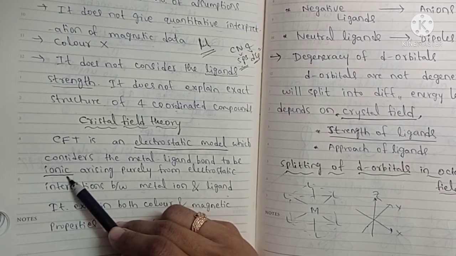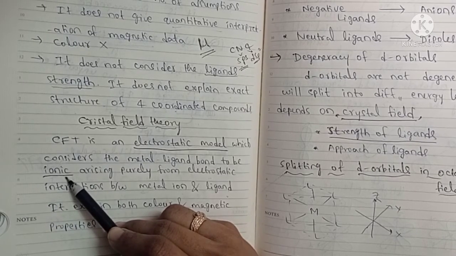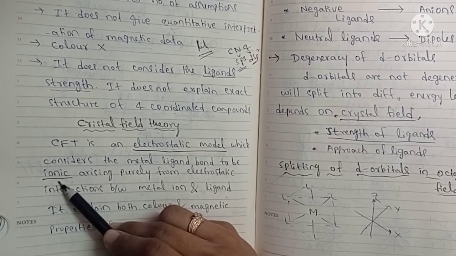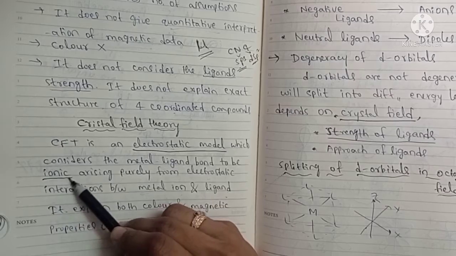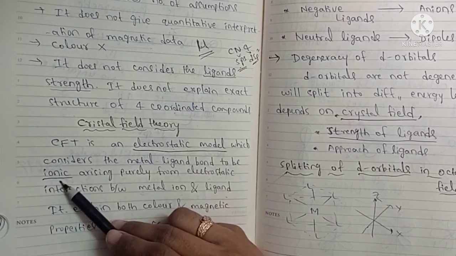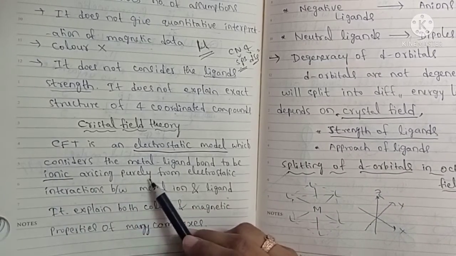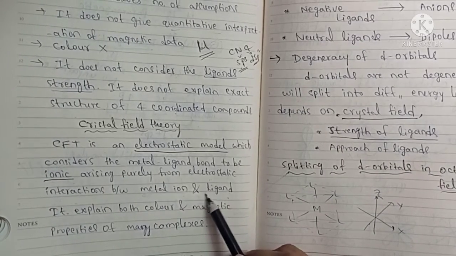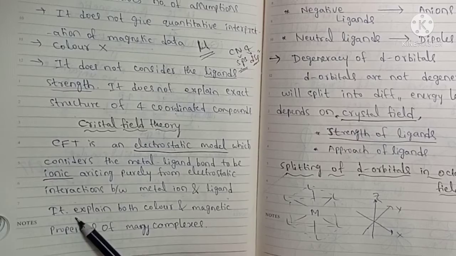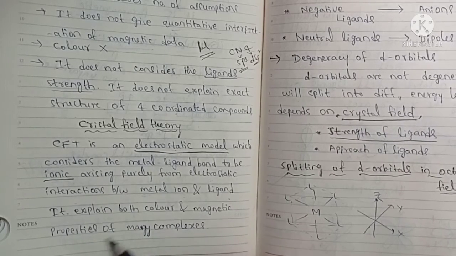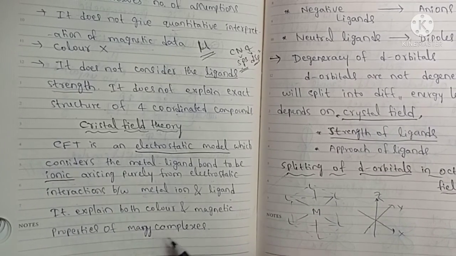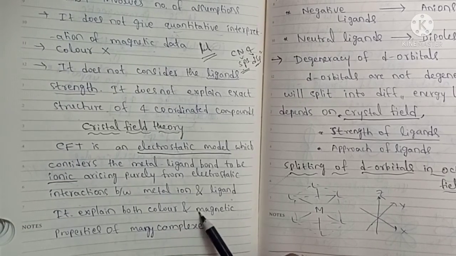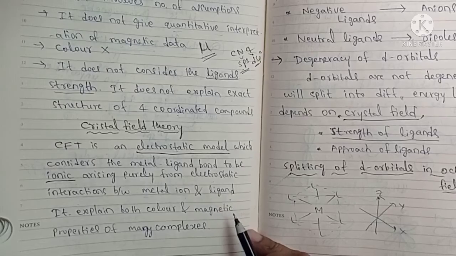VBT assumed the bond between metal and ligand is covalent, but this theory considers ionic bonding, an electrostatic force of attraction arising purely from electrostatic interactions between metal ion and ligands. It explains both the color and magnetic properties of many complex compounds.